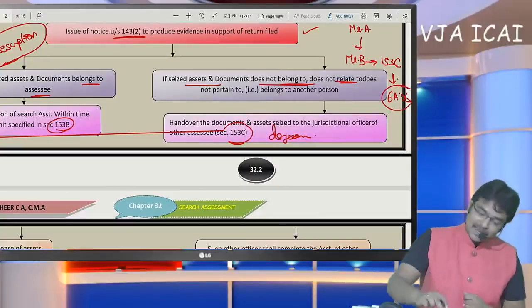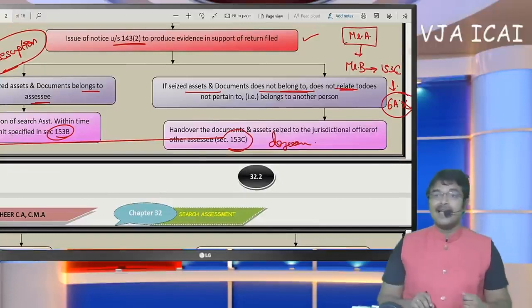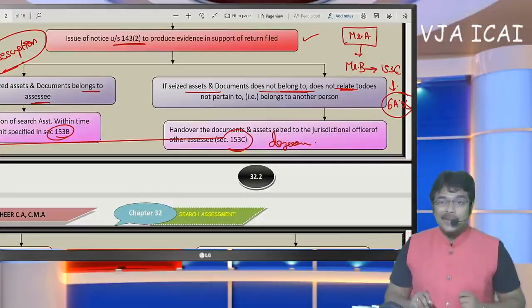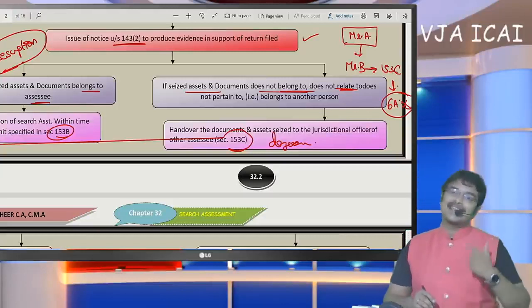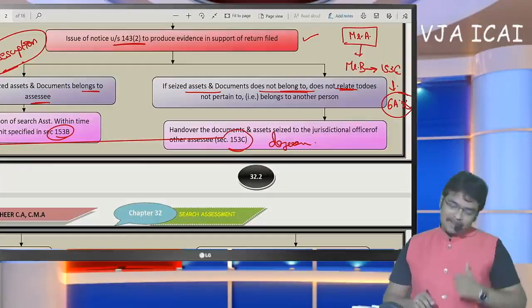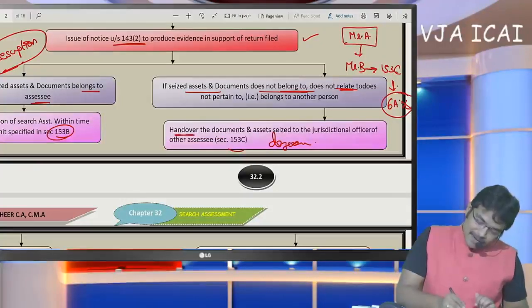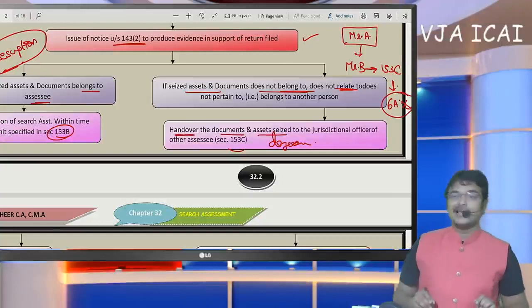If search has been executed in the premises of Mr. A, and any documents belonging to another person have been found, in such a case, these documents shall be handed over to the other person.